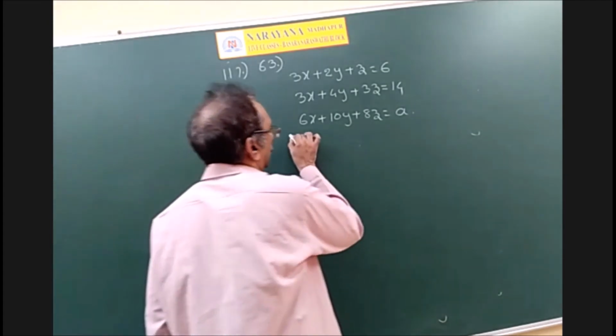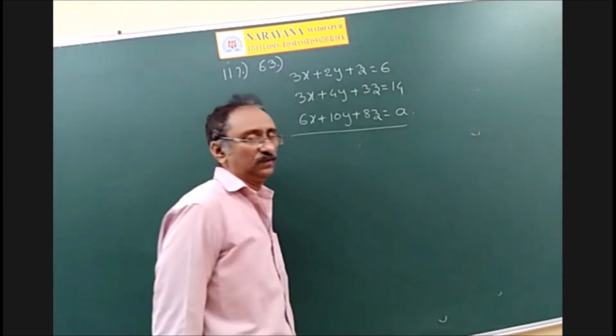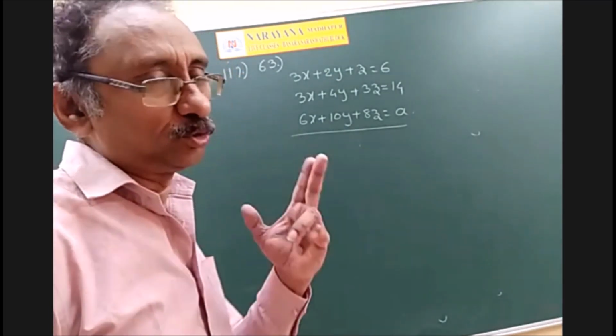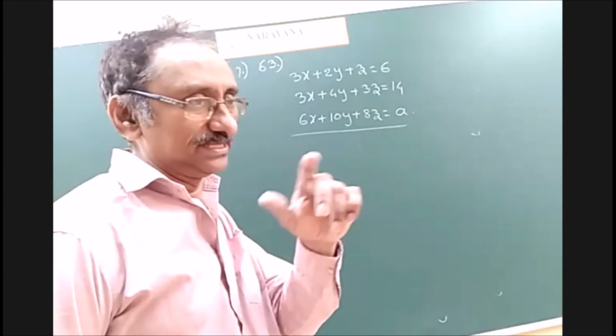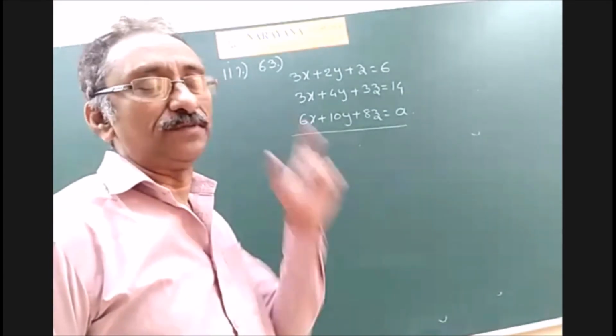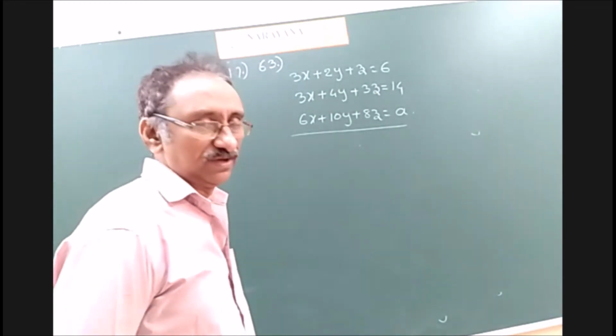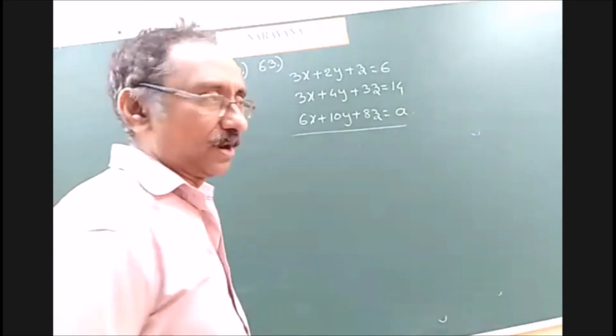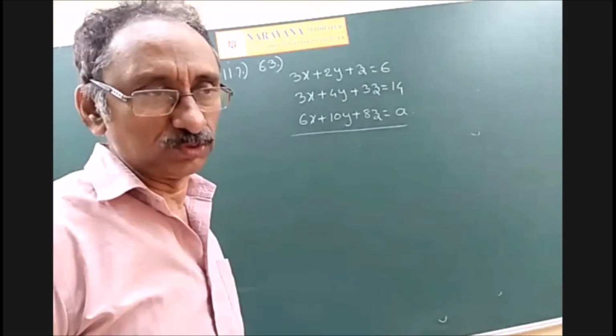See, whenever a non-homogeneous system of equations exists, in general, we can adopt two procedures. One is the determinant procedure and the other one is the augmented matrix procedure. For some problems, the augmented procedure is useful; for some, the determinant procedure is useful.